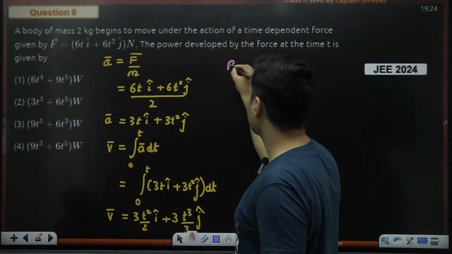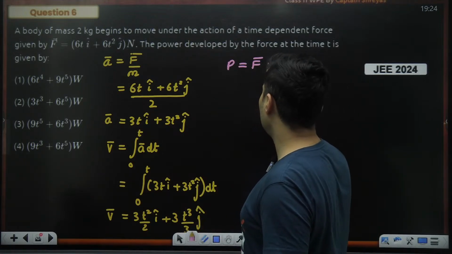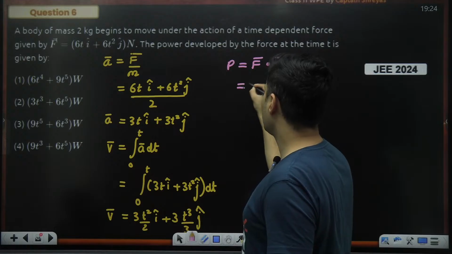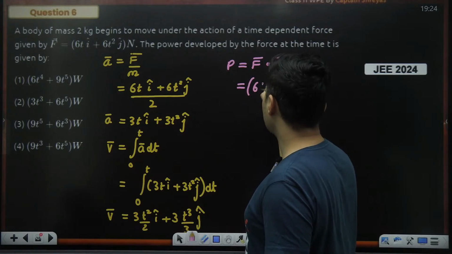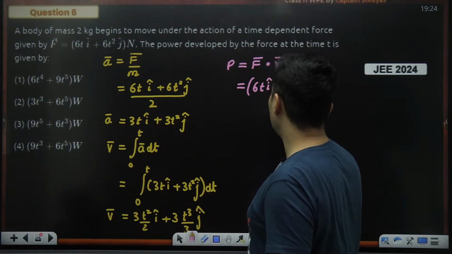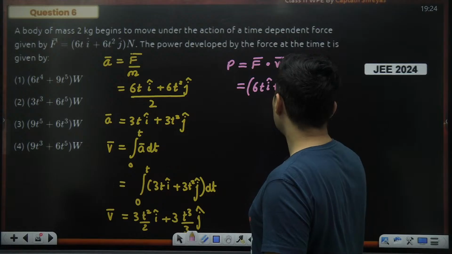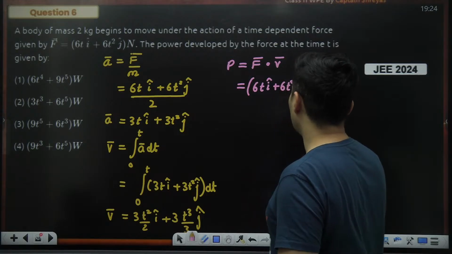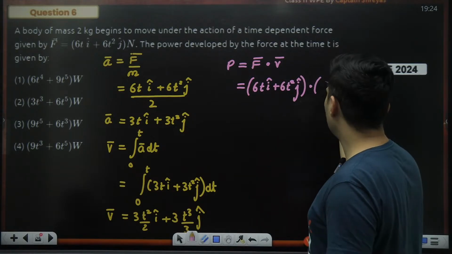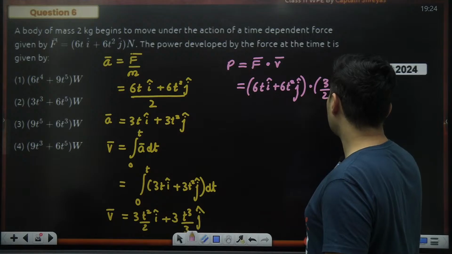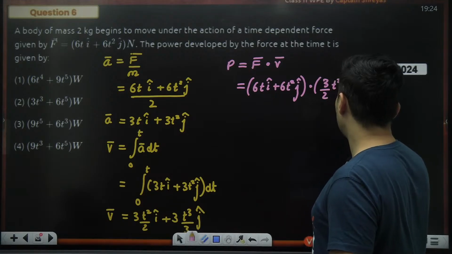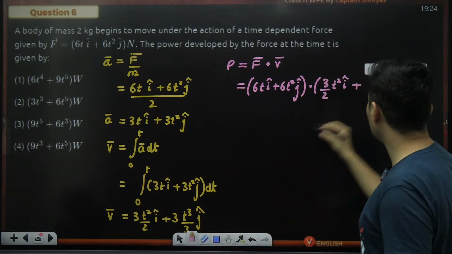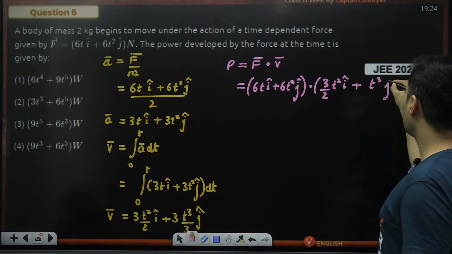We have to find power. Power will be force dot product with velocity. So force is 6t I cap plus 6t square j cap, okay, dot producted with 3 by 2 t square I cap plus 3 cancels. So this will just become t cube j cap.